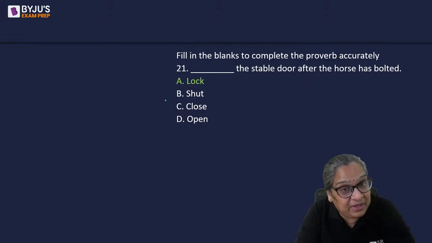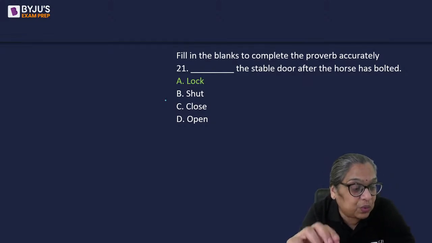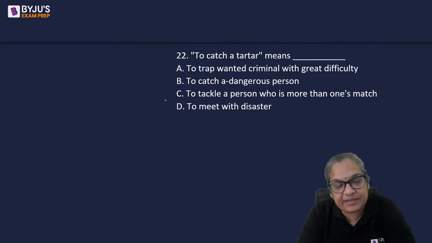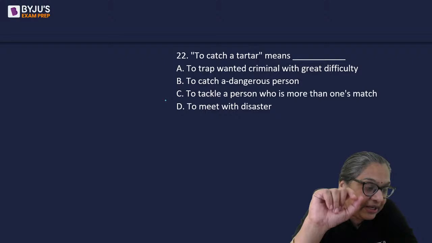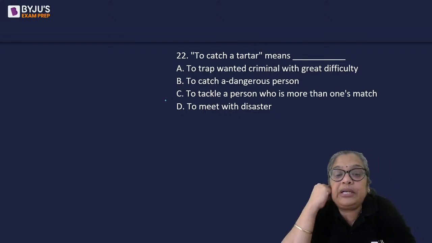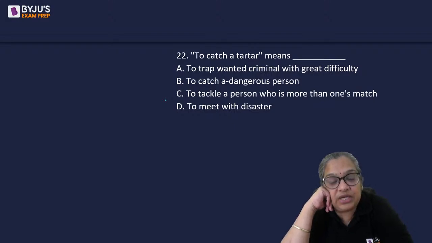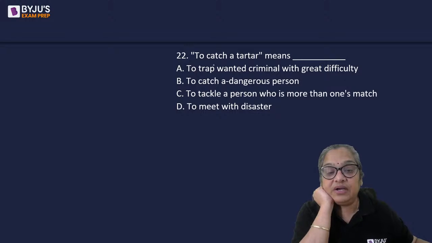Since it was given, I thought you should know that when you are quoting idioms and proverbs, you have to get the exact words right. It means the same thing, true, but the proverb has to be quoted right. To catch a tartar, actually, what does that mean? To trap a wanted criminal with great difficulty.